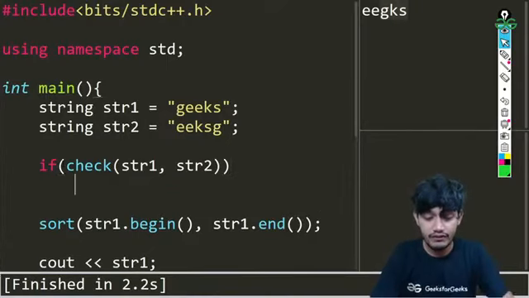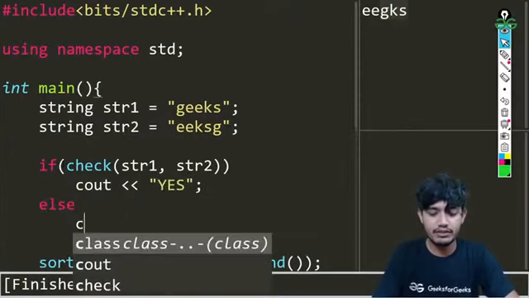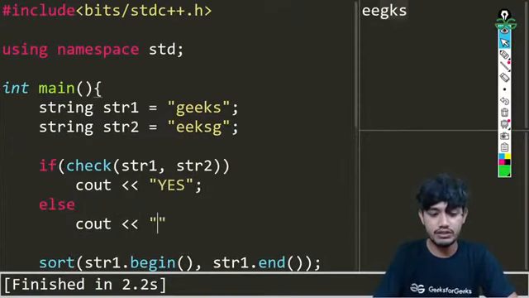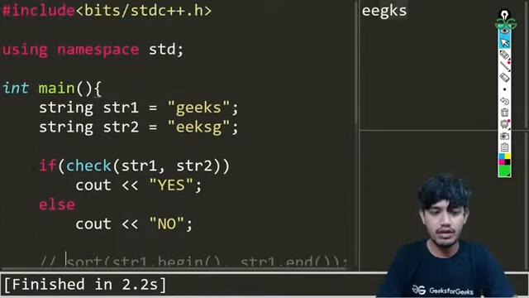Okay, so that's the thing. If it returns true, then we'll be writing cout yes in this case. Else we'll be writing no in this case. Okay, as simple as that. We'll be removing this sort function, we will not be using this for now.